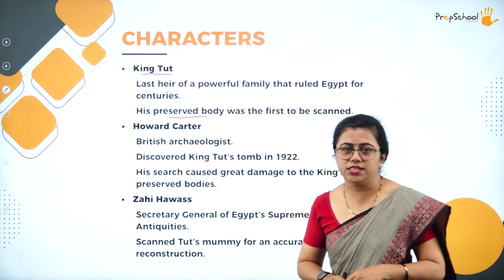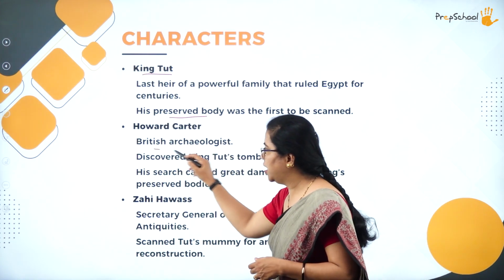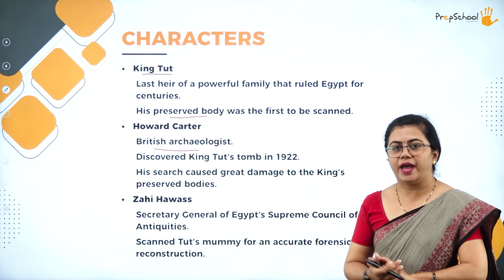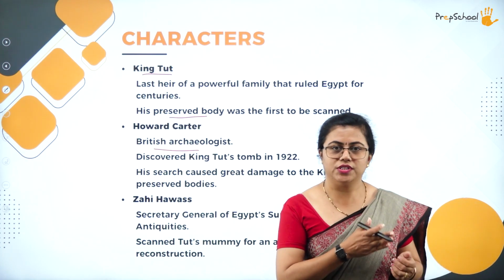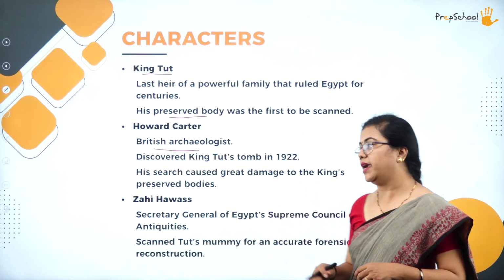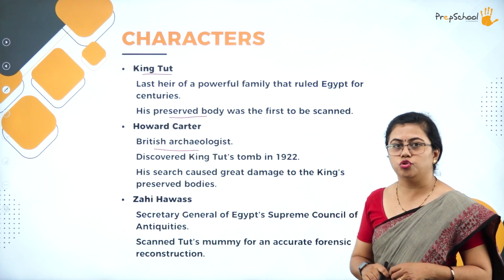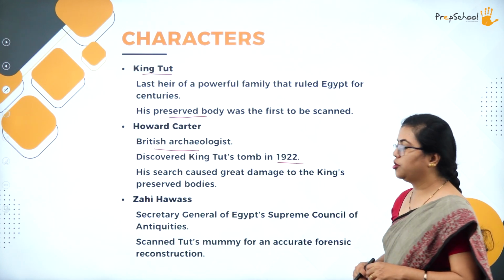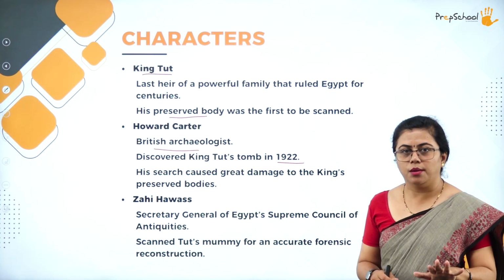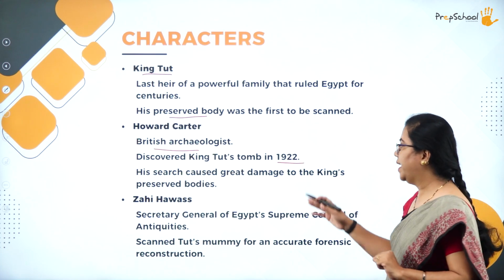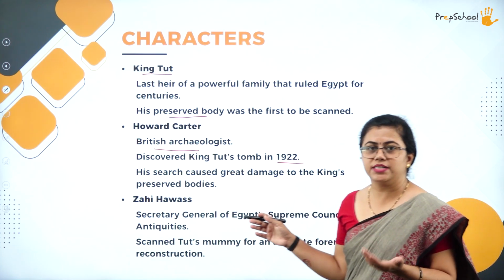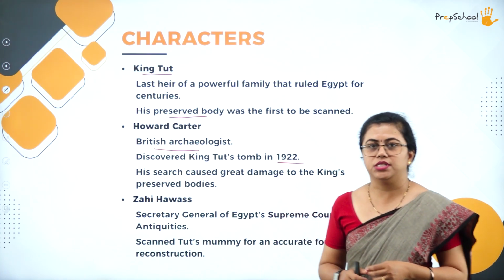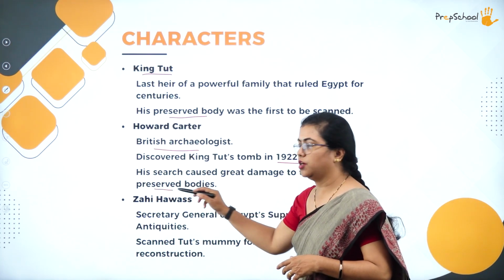Then we have Howard Carter. Howard Carter was a British archaeologist. So he was working on various archaeologies, and he came to the Valley of Kings also. That is like a cemetery of these Egyptian kings. So he came there and he discovered King Tut's tomb also. That is, he discovered it in 1922. So his search caused a lot of damage to the body of Tut. Fine. And he almost damaged the body, and there were very important clues that were lost, and later on Tut's body was preserved.